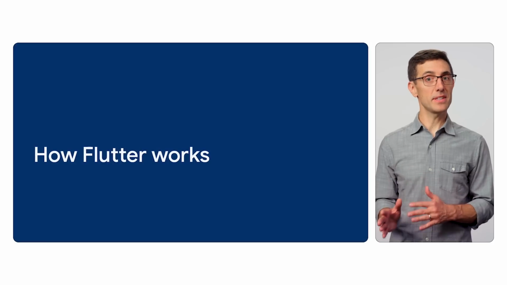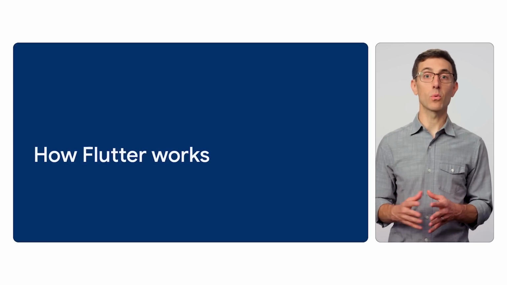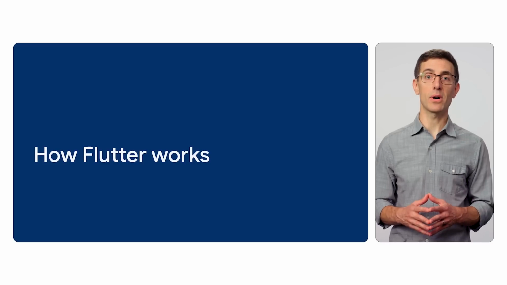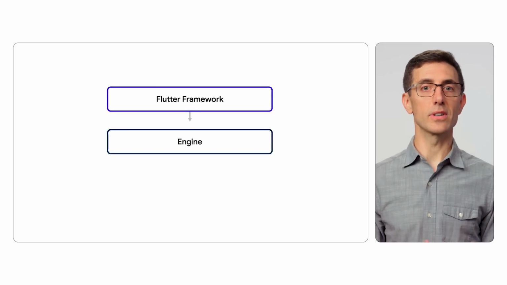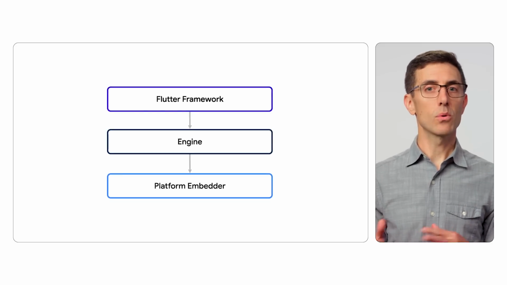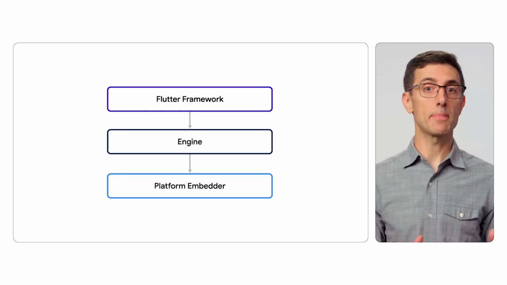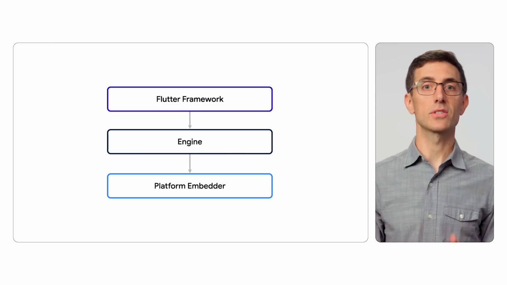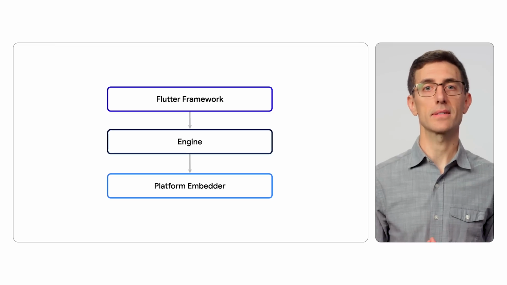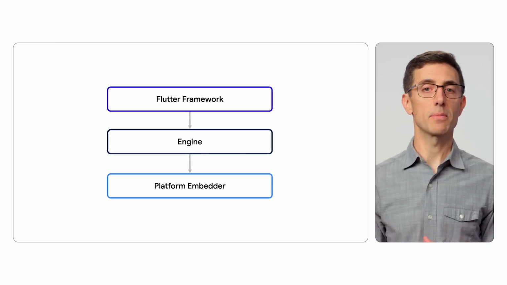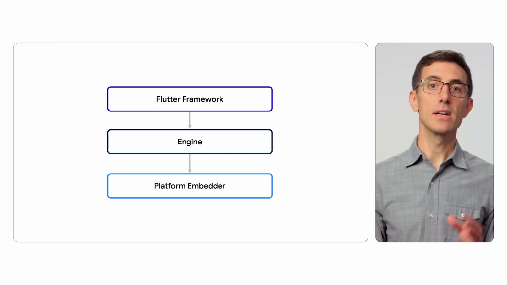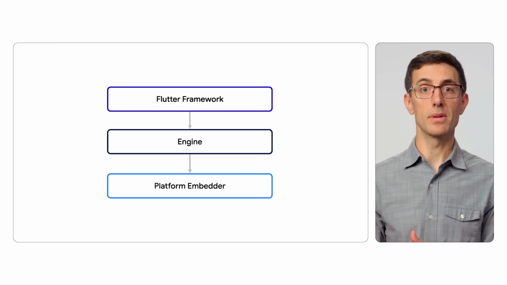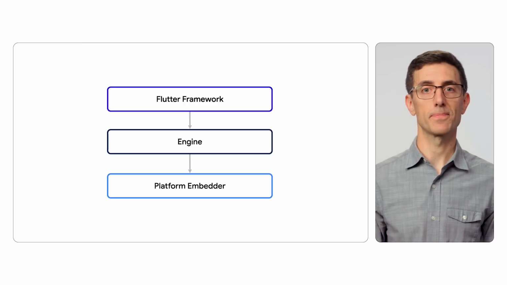Now, before we jump into the demos, let's take a look at how Flutter works under the covers to deliver high-quality, feature-rich apps. Flutter's architecture is actually quite different from what you might expect. Where some other multi-platform frameworks wrap the native UI widgets in a shared API, in Flutter, our rendering talks directly to low-level graphic APIs. And where some other frameworks are powered by programming languages that require just-in-time compilation, Flutter apps are compiled ahead of time directly to native machine code.